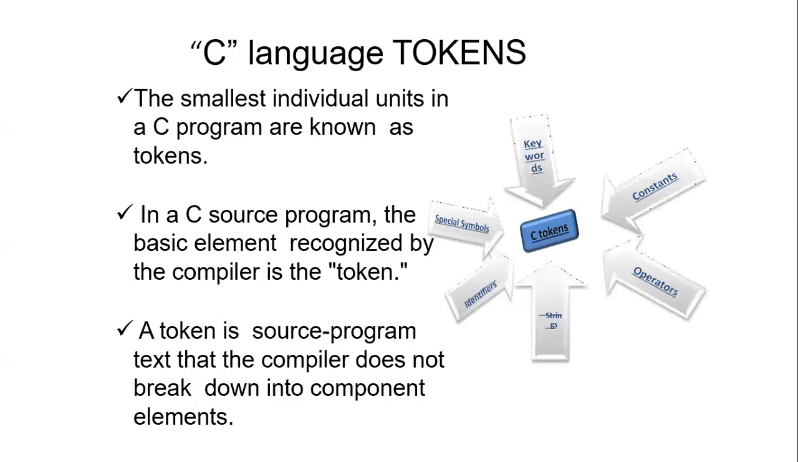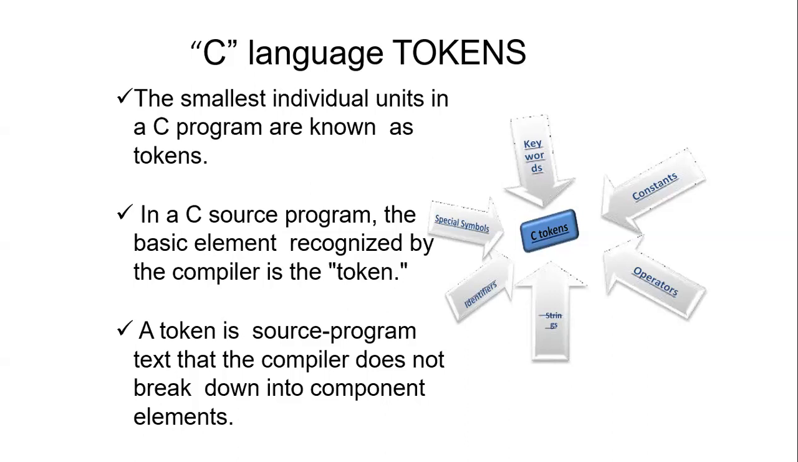Next, coming to the operators. These are the basic mathematical operators: plus, minus, multiplication, division, modulus, and so on. Then we have the symbols or the strings. Then we have the identifiers. Identifiers are the variables of the C language, which the user assigns for storing values and so on. And we also have the special symbols. All this together forms C tokens.